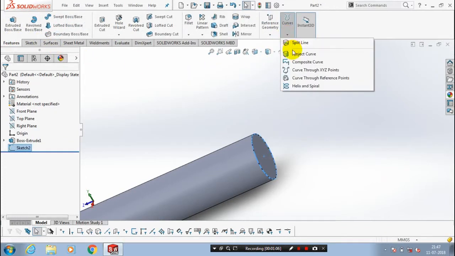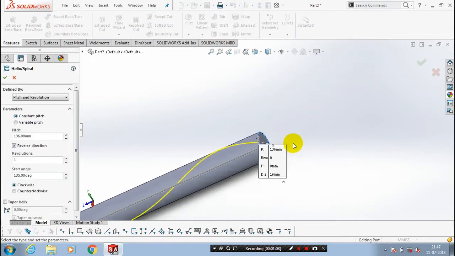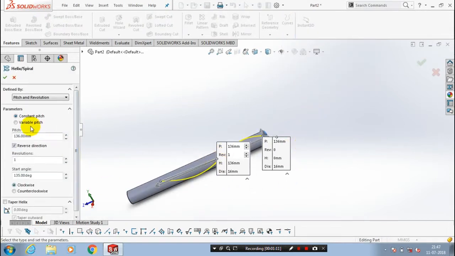Inside the drop down list of curves we have to select a helix and spiral. Make sure the type is constant pitch and defined by the pitch and revolution. Specify the amount of pitch value here. Make sure it is in 1 revolution.